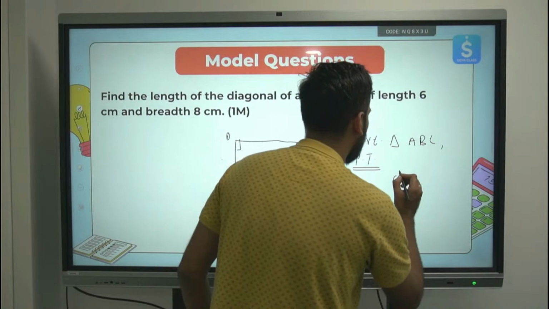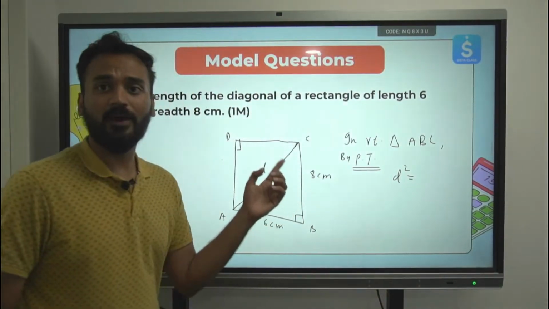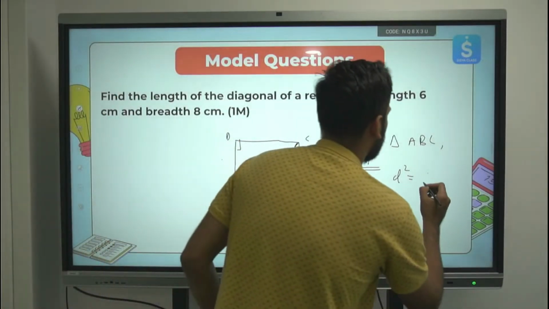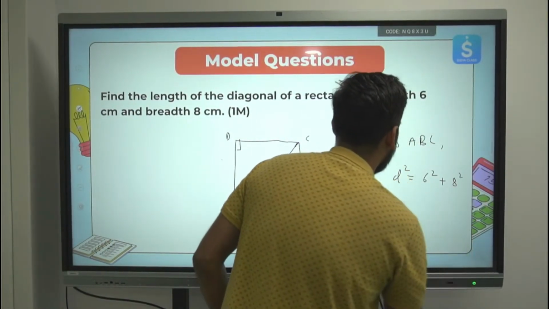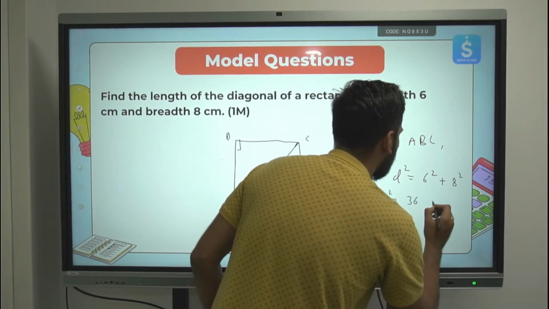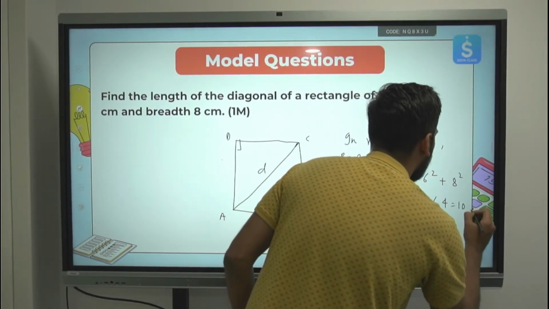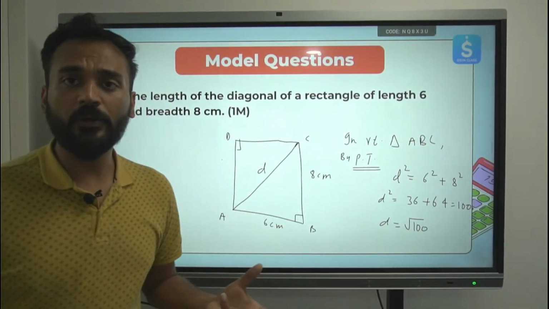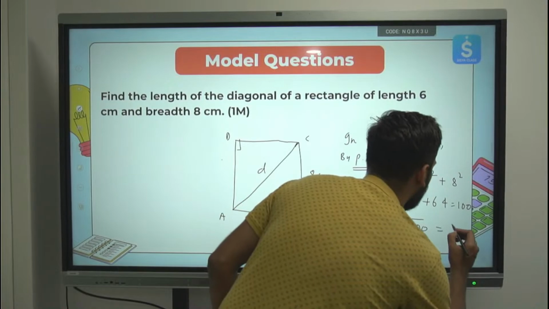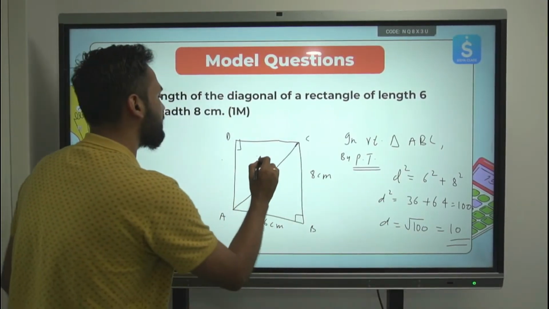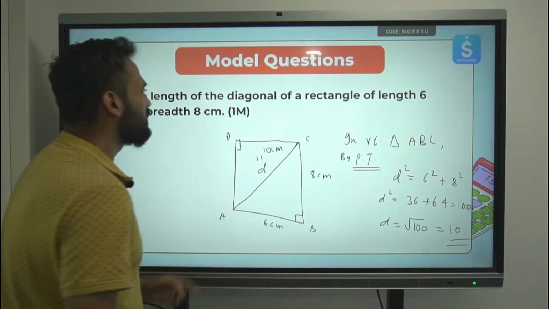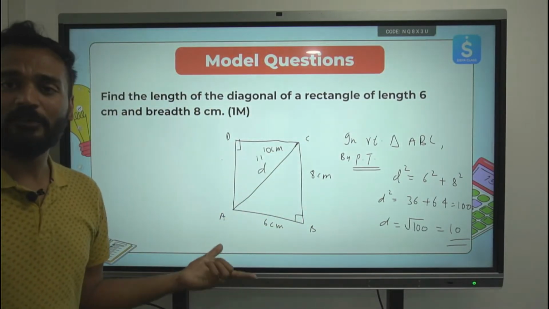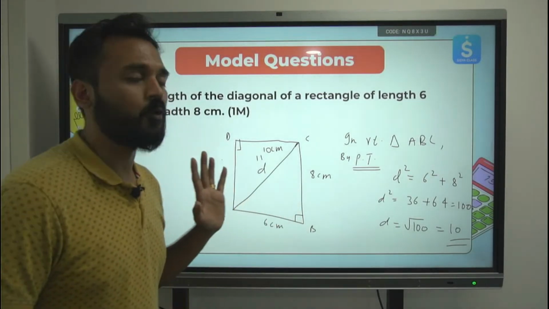Diagonal square, hypotenuse square, is equal to the sum of the other two lengths squared: 6 square plus 8 square. So d square is equal to 36 plus 64, which is 100. Diagonal will come out to be square root of 100. Since the length cannot be negative, I'll take the positive value of the square root, which is 10. D is 10 centimeter. So this question looks very confusing, but if you draw the diagram and know the concept, it will be very easy for you.